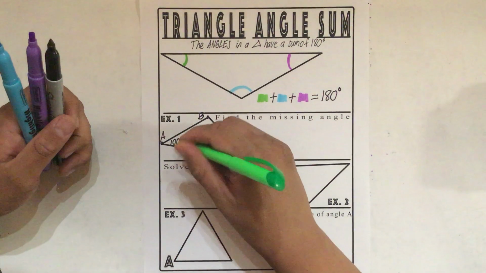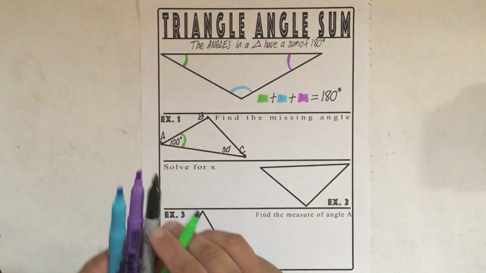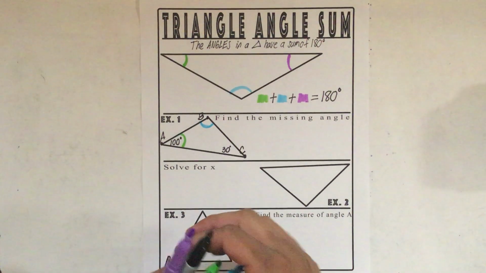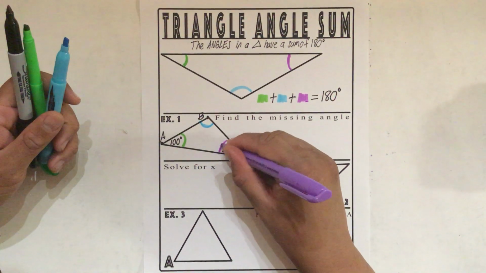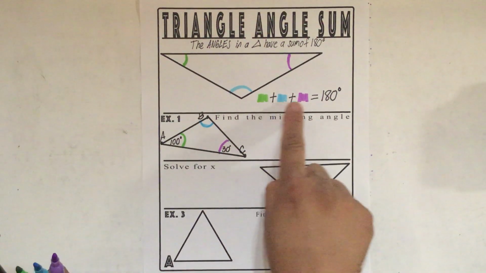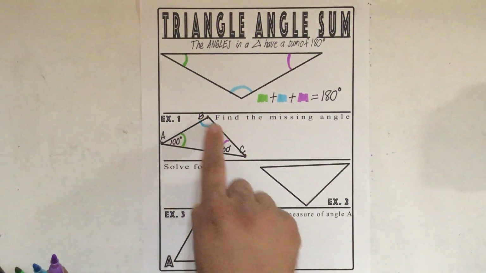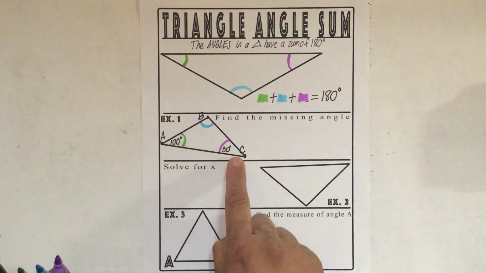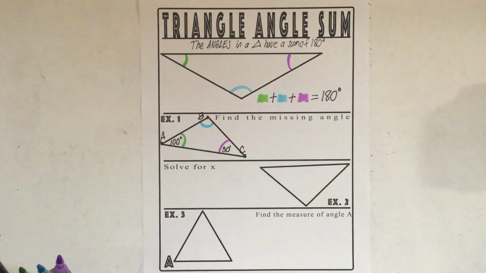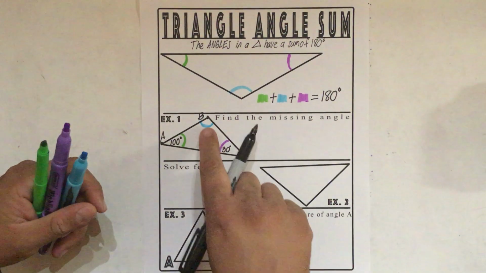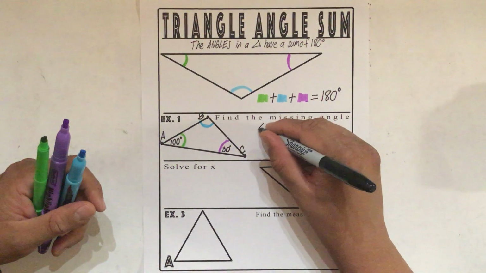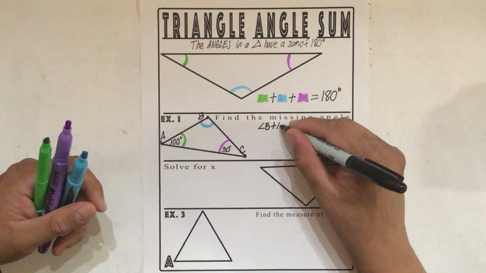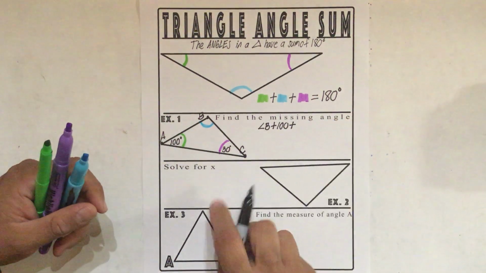If this was green, this was blue and this was purple, the three angles, the three colors, add up to 180 degrees. So angle A plus angle B plus angle C is equal to 180 degrees. Angle B is missing. So let's say angle B plus 100 plus 30